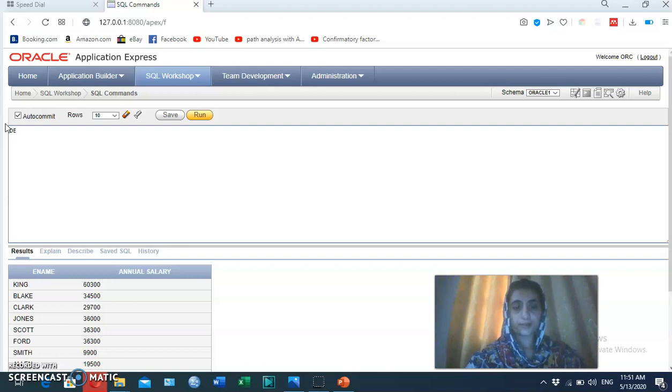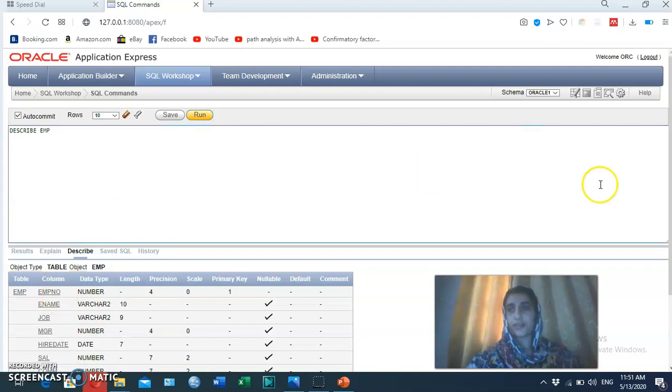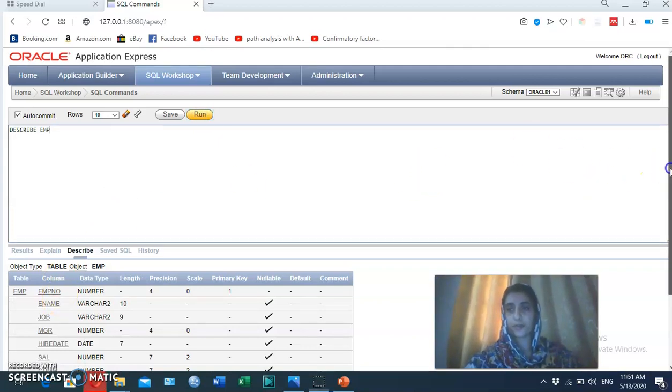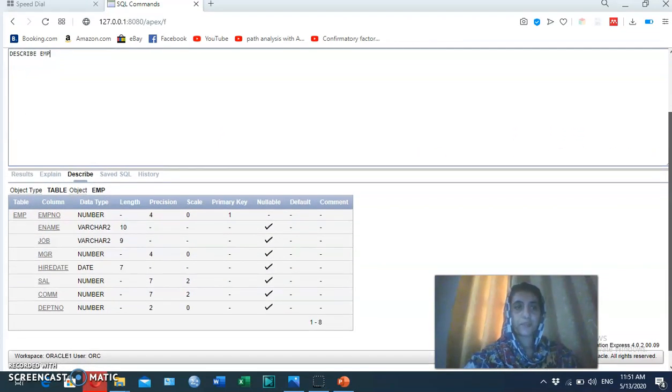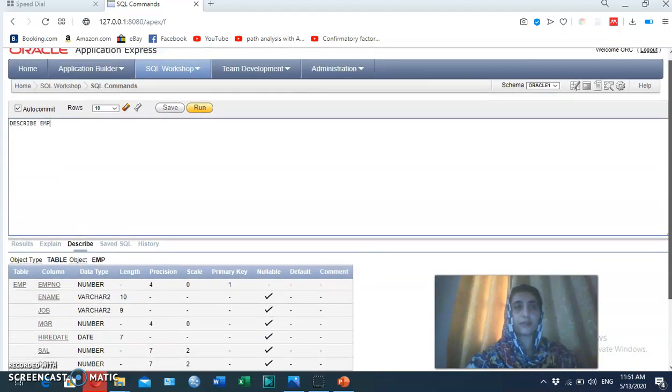You can write describe emp, then it returns the complete structure of the table: the table name, column names, number of columns and their data types, length and other details. You can also write this to retrieve the records similarly.